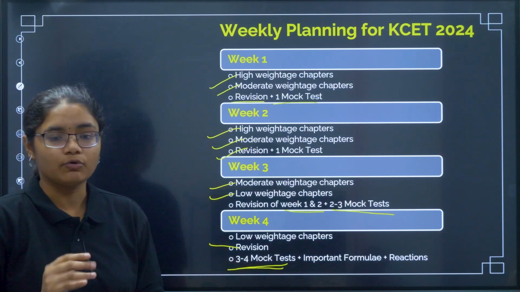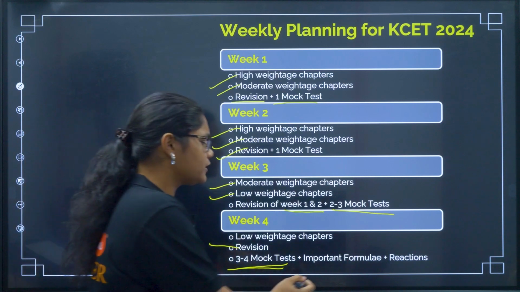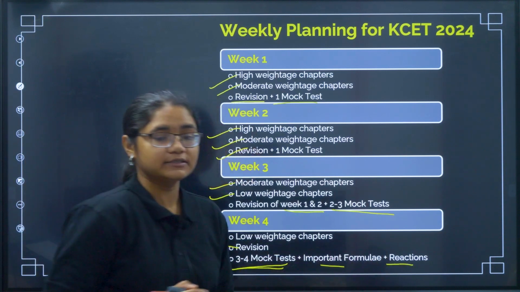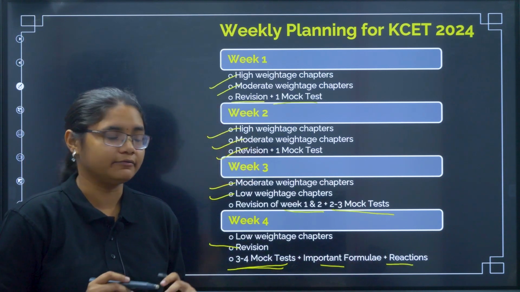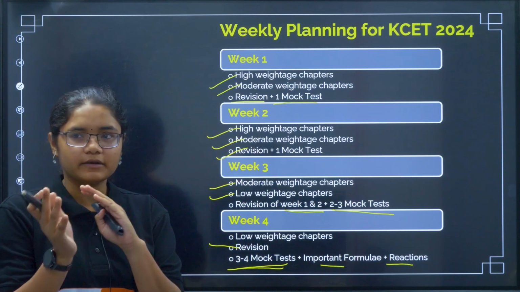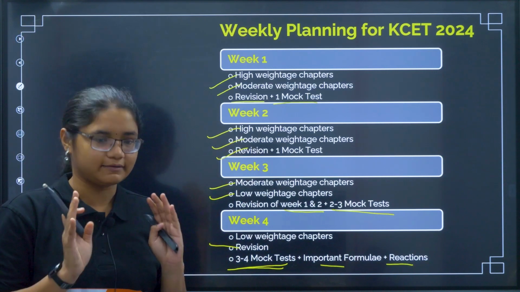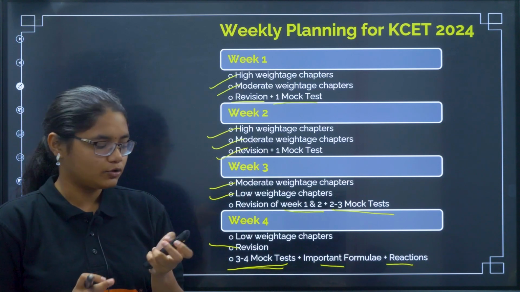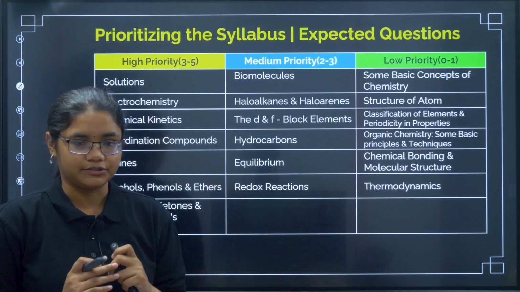Okay, 3 to 4 mock tests, all important formulas and all reactions from organic chemistry should be revised in the last week, right? So I hope this broad division of the 4 weeks is very clear. So now we can go towards the chapter division, right?